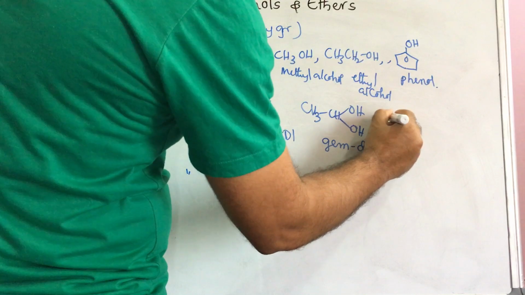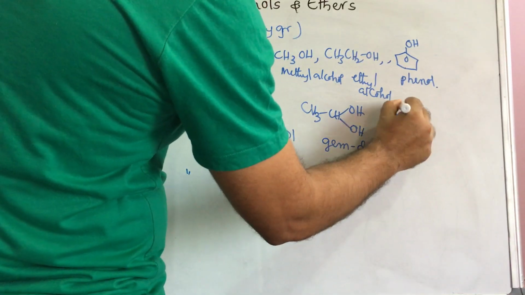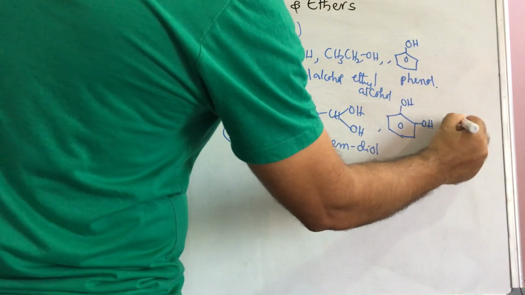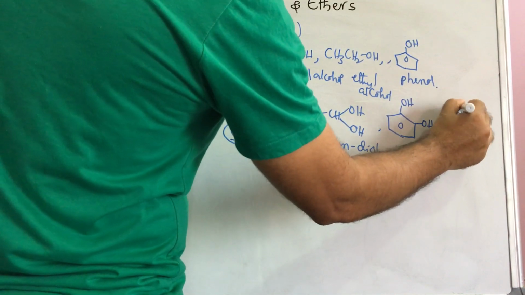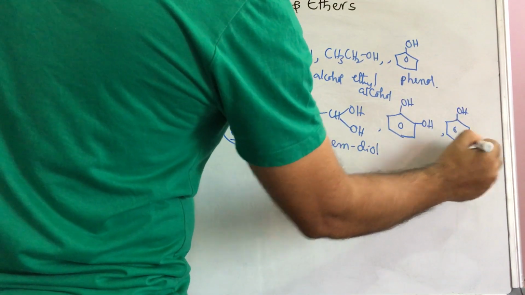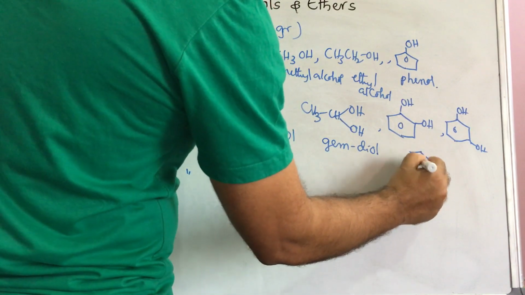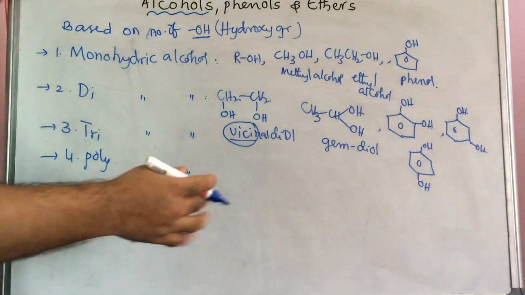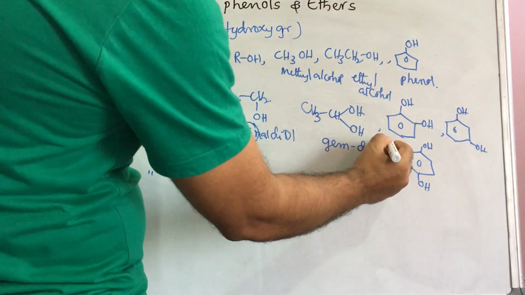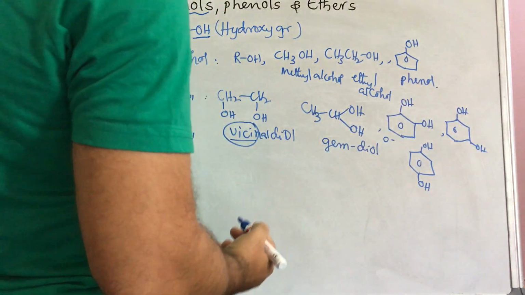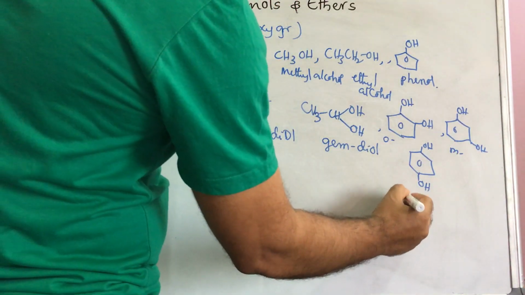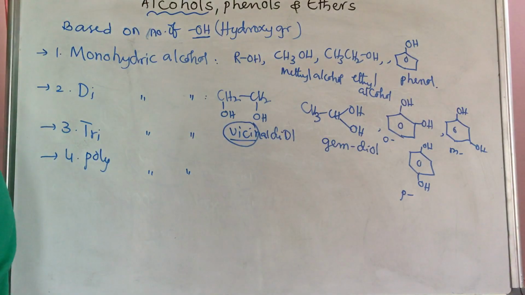Next one. This is also dihydroxy. Next, the position changed, then the name also changed. This is OH, and next this is also OH and OH. Only positions are changed. This is called orthodihydroxybenzene. This is metadihydroxybenzene. This is para dihydroxybenzene.